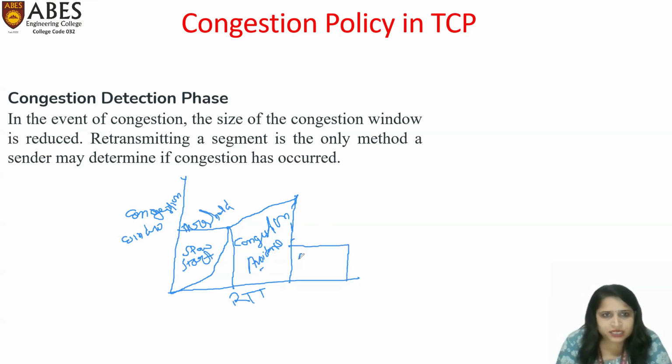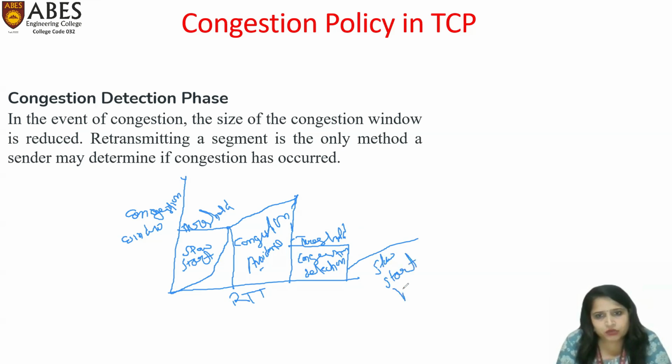This is the congestion detection phase. In this phase, it is a multiplicative decrease. Here the threshold value is halved. In this case, we again start the slow start phase to control the congestion by controlling the transmission rate of the segments.